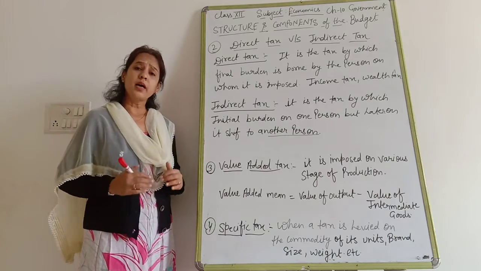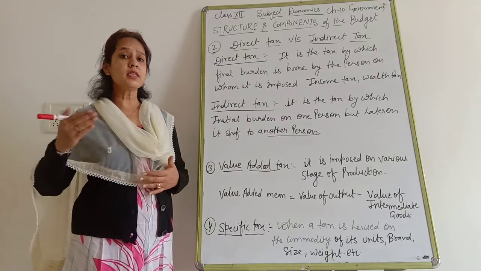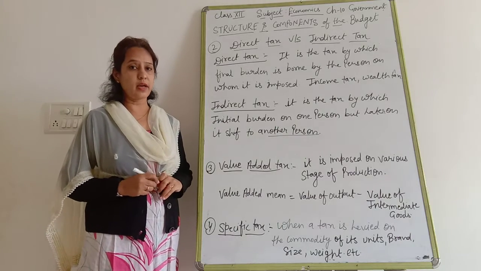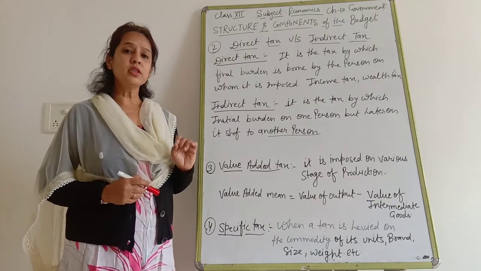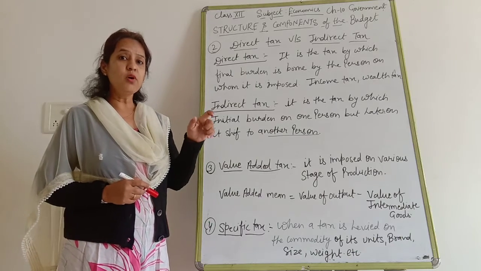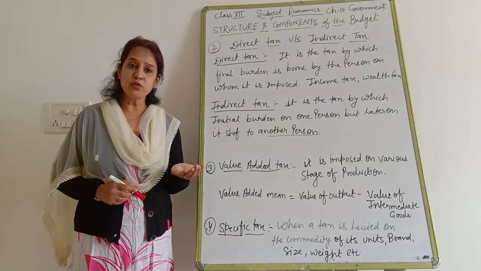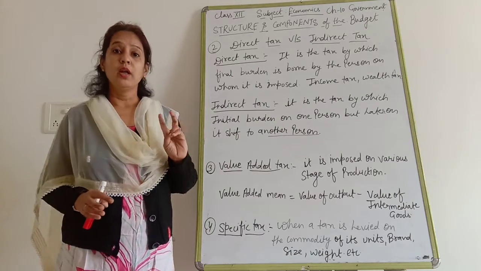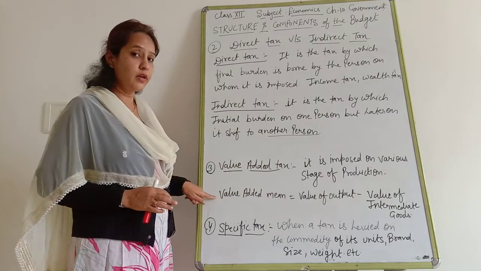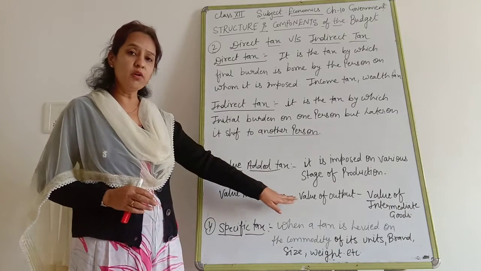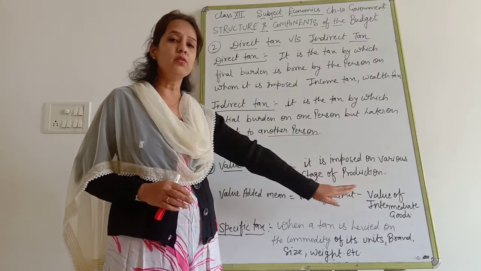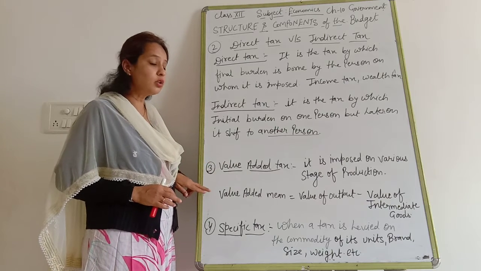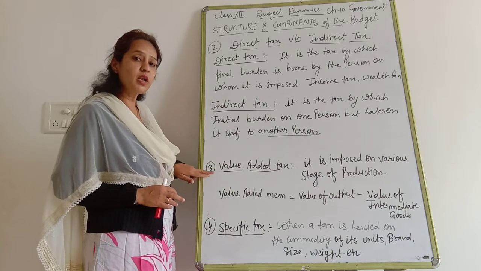Now next, value added tax. When the tax is imposed on the various stages of production, that kind of tax is known as value added tax. Clear? Now what is the meaning of value added? Value of output, it means value of finished goods or final product, minus value of intermediate goods. That is known as the value added. It means the difference between value of output and value of intermediate goods is known as value added. The tax which is imposed on this value added is known as value added tax.